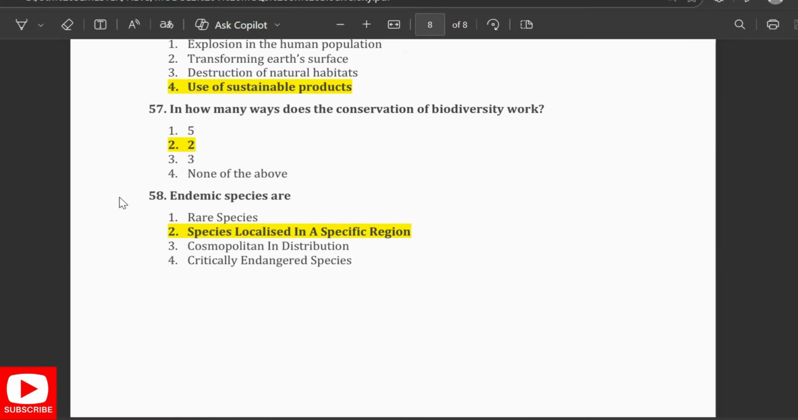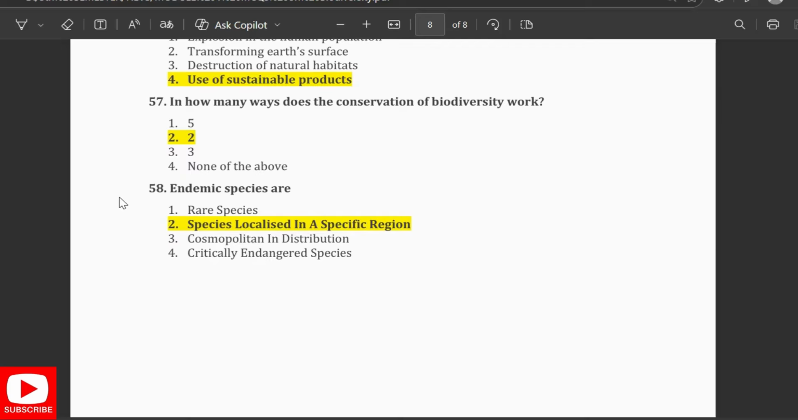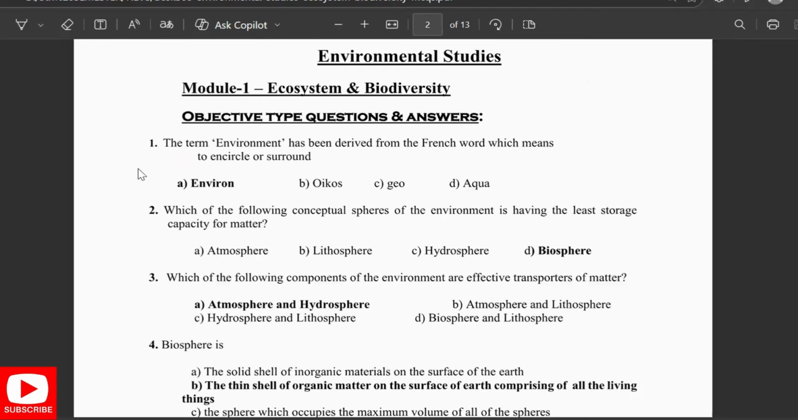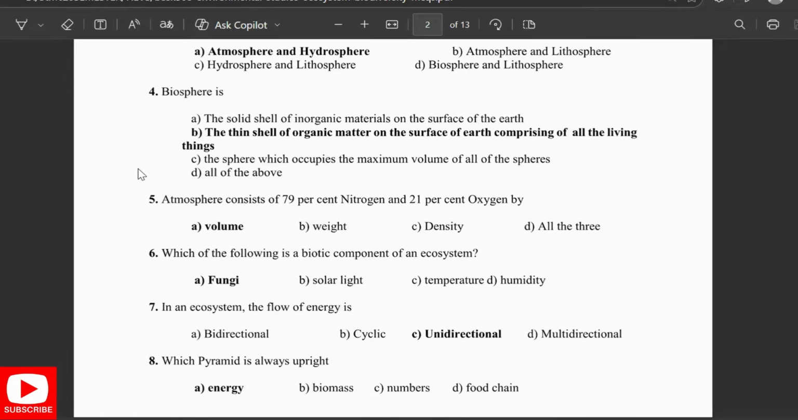In how many ways does the conservation of biodiversity work? In two ways. Endemic species are species localized in a specific region. The term environment has been derived from the French word environ. Which of the following conceptual spheres of the environment is having the least storage capacity for matter? Biosphere. Which of the following components of the environment are effective transporters of matter? Atmosphere and hydrosphere. Biosphere is a thin shell of organic matter on the surface of the earth comprising all the living things. Atmosphere consists of 79% of nitrogen and 21% of oxygen by volume.